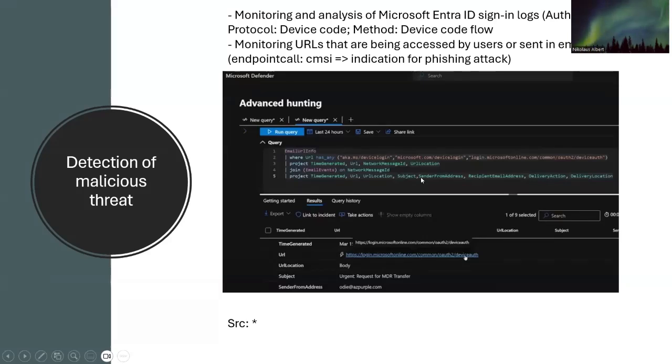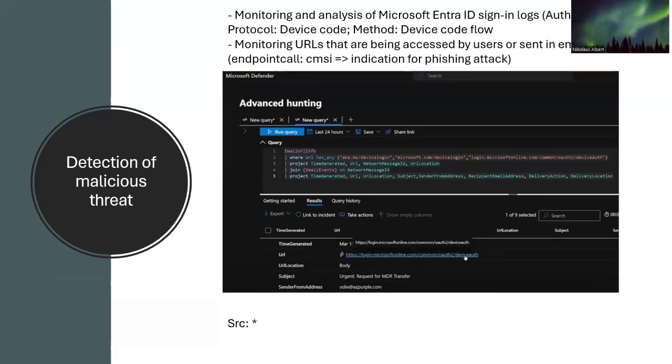How to counter this attack? The blue team can have a strategy for detection and prevention. In the detection strategy, the blue team can monitor and analyze Microsoft Entra ID sign-in logs and search for the key authentication protocol with a valid device code.